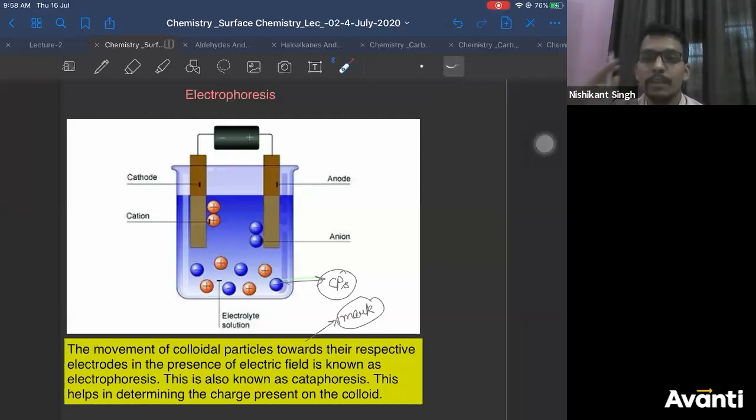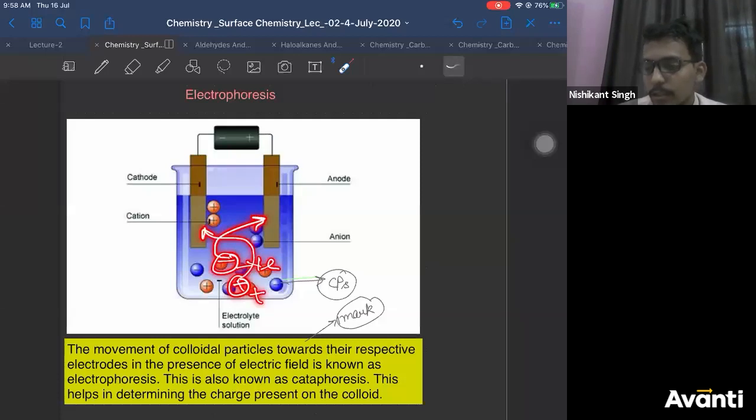Respective electrode means if negatively charged, they'll move towards positive electrode. If they're positively charged, they'll move towards negative electrode. So movement of colloidal particles towards their electrode when you supply electricity is known as electrophoresis. Right? This helps in determining the charge present on the colloid. If colloid is moving towards anode, it is negatively charged. If colloid is moving towards cathode, it is positively charged.